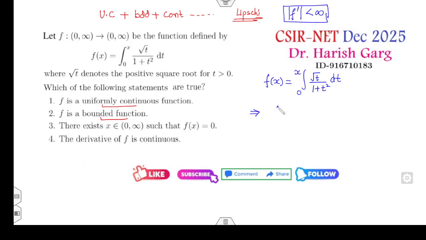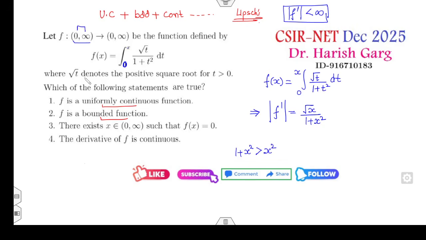So let's first start with the derivative. What is the derivative? Root x divided by 1 plus x square. If you start with the modulus, now because x starts from 0 to infinity, that is always a positive value, so I can remove the modulus. Now you can see 1 plus x square is always greater than x square.